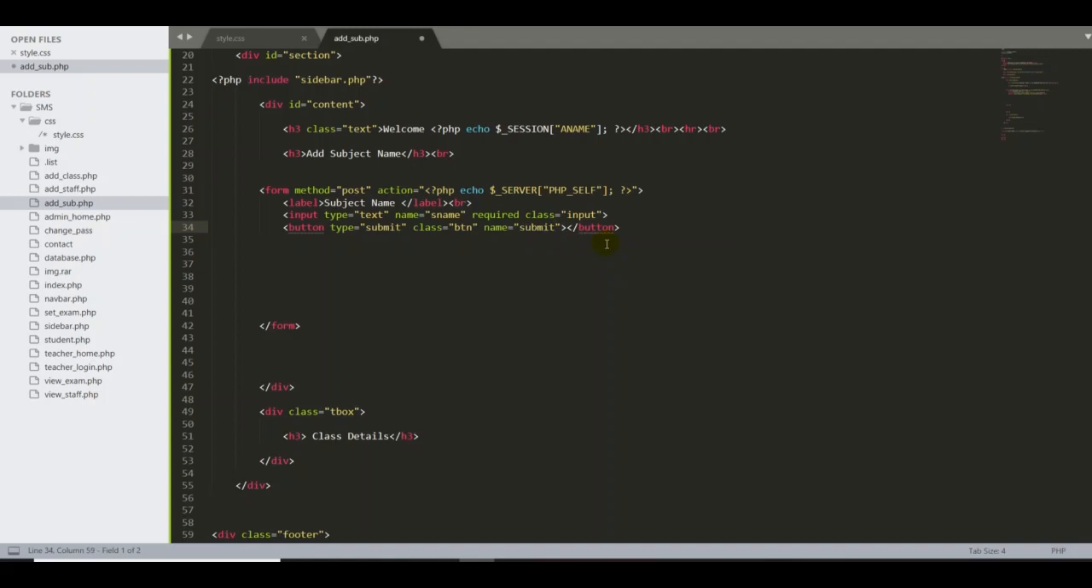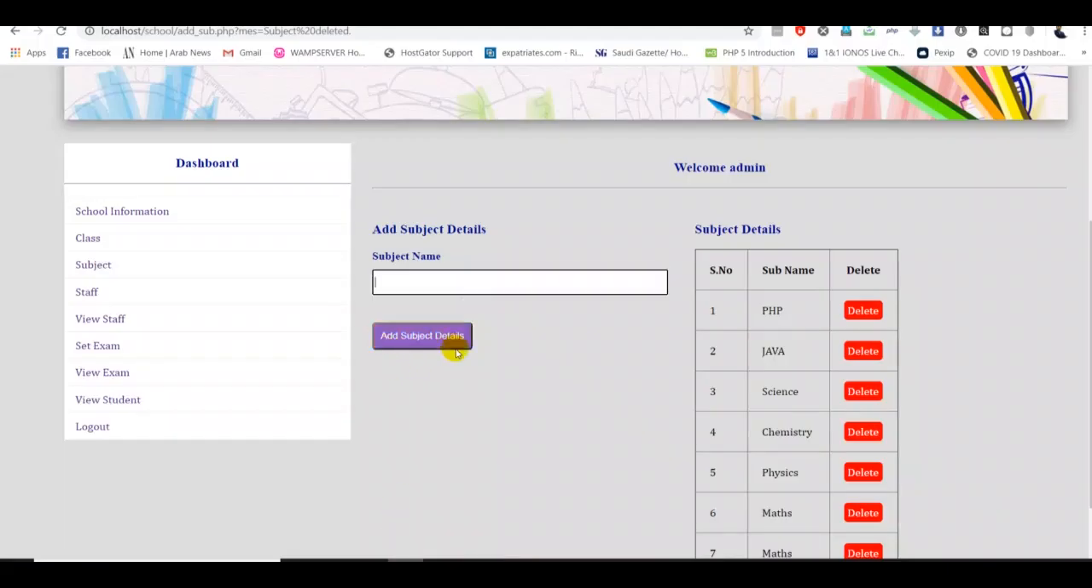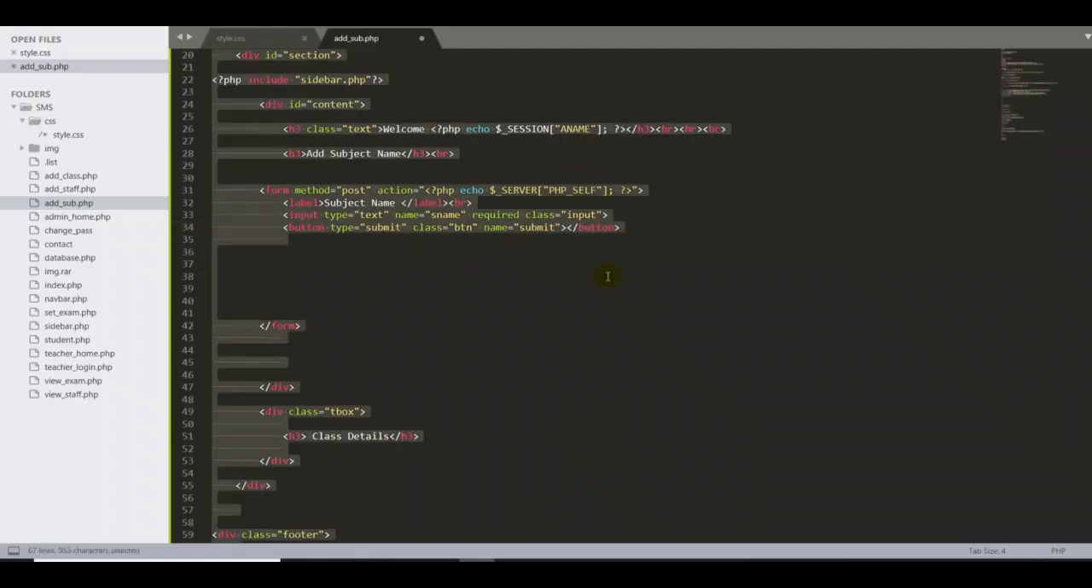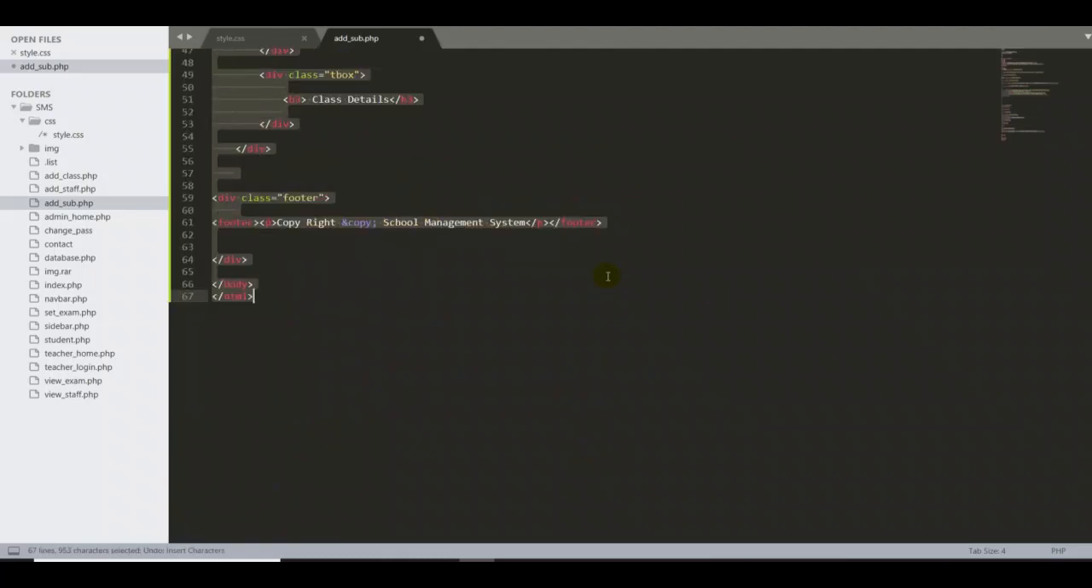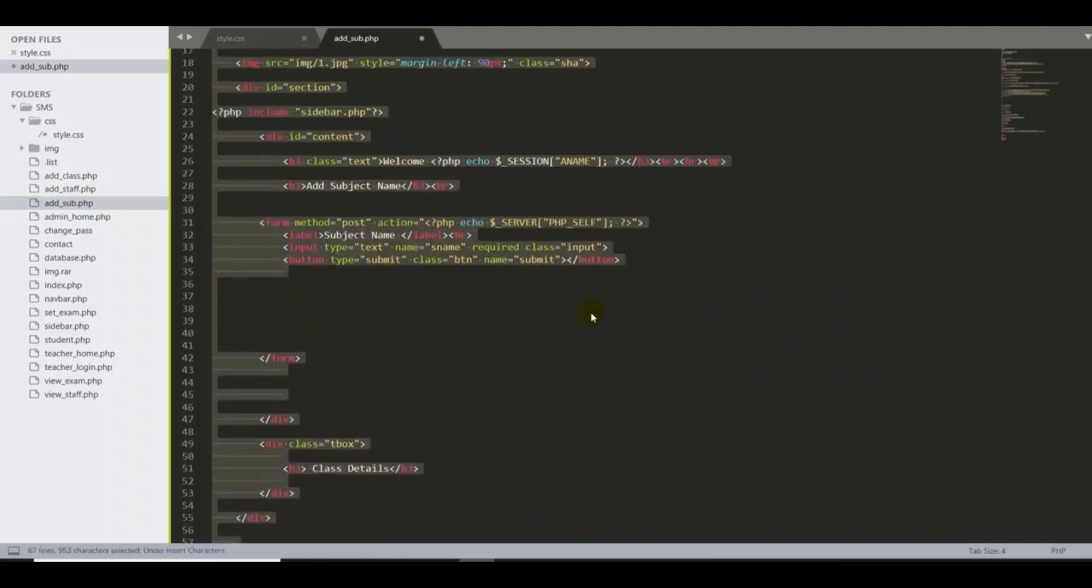Then that's fine, we have to put the text here. For example, go over here, this is add subject detail, so we need this one here. So add, oh my goodness, what's going on here? Okay, here, sorry.